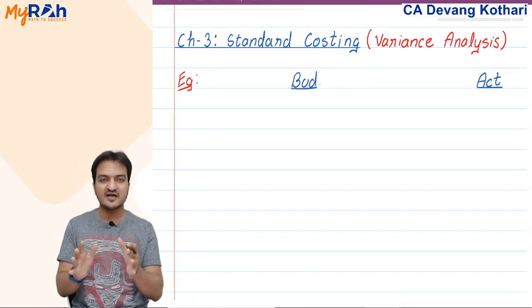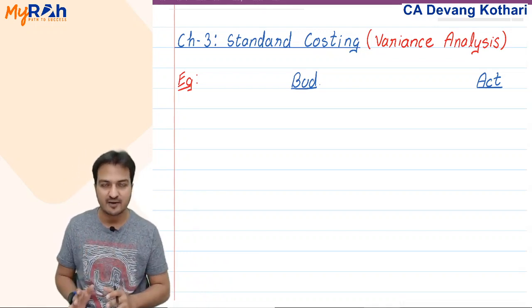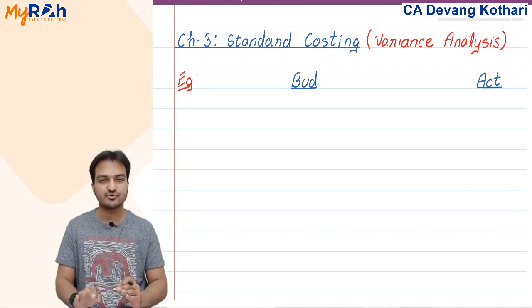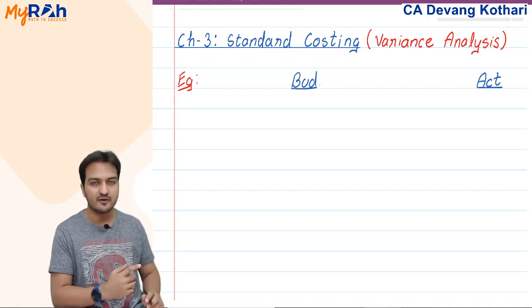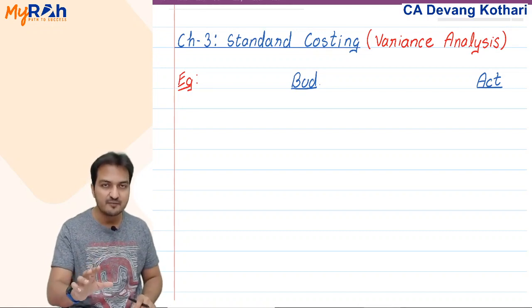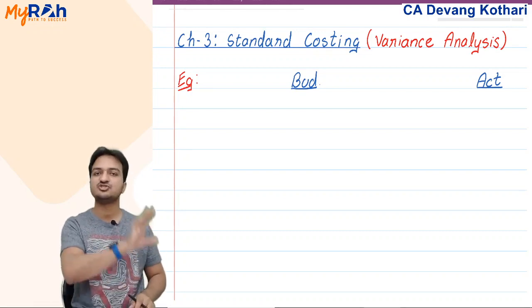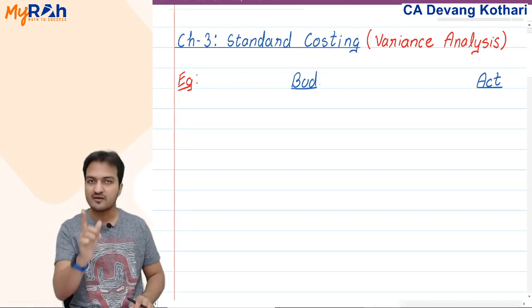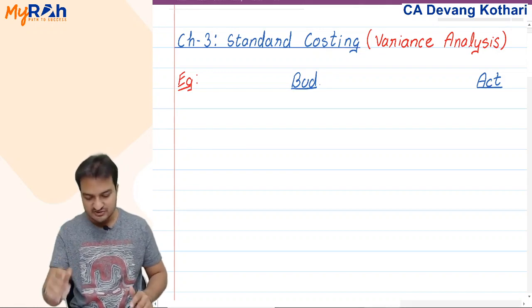Now, to understand what all things we will be learning in this chapter, just as an introduction, I create one example here. Now trust me, this example explains the entire chapter of standard costing at your intermediate level. So listen carefully.